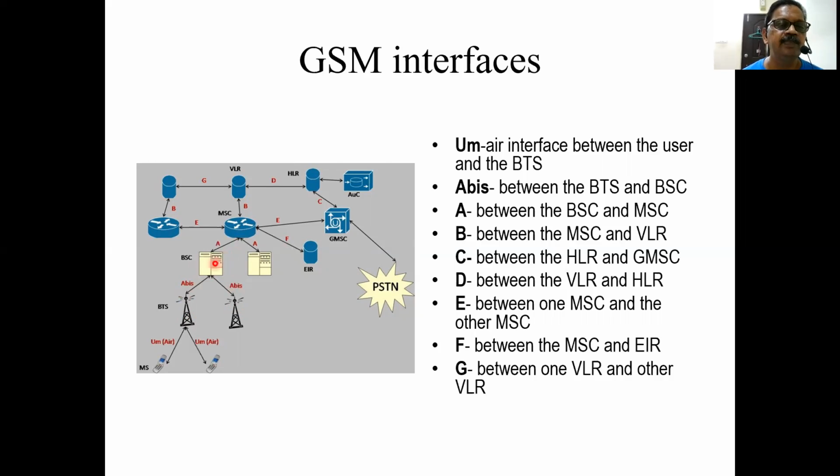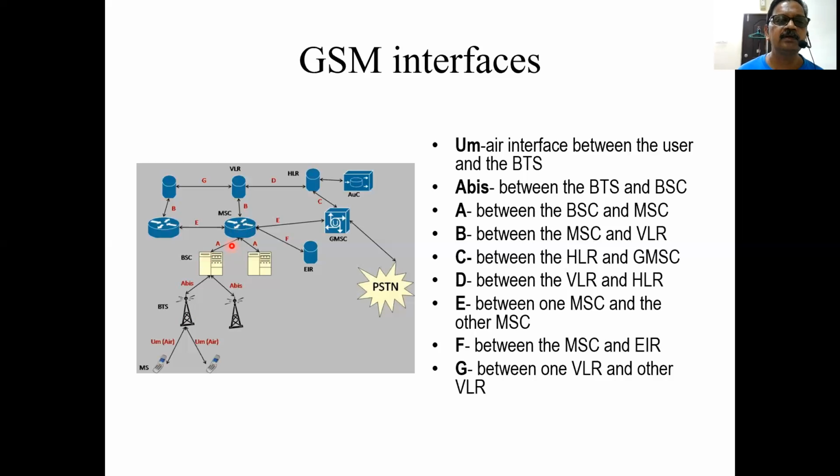Similarly, BSCs are connected to MSCs. The connectivity between MSC and BSC is known as the A interface. Interface is nothing but the transmission media or the signal transport media between two network elements.